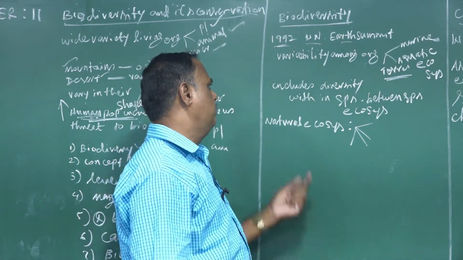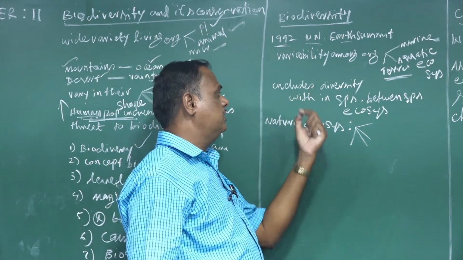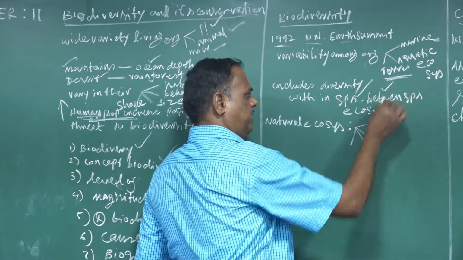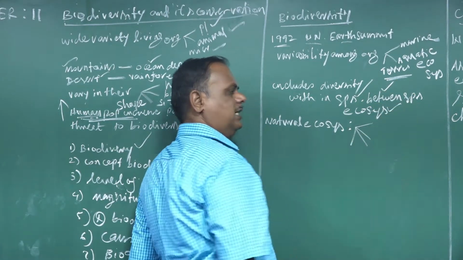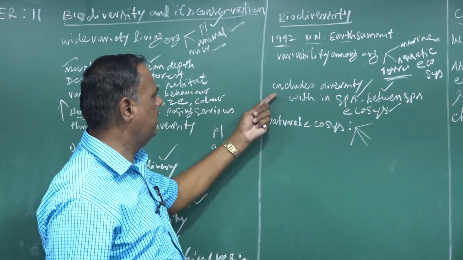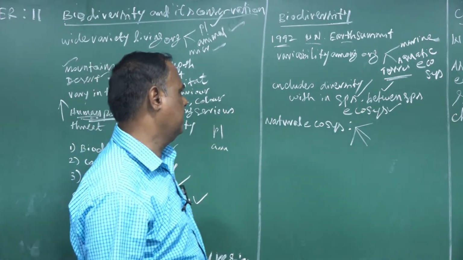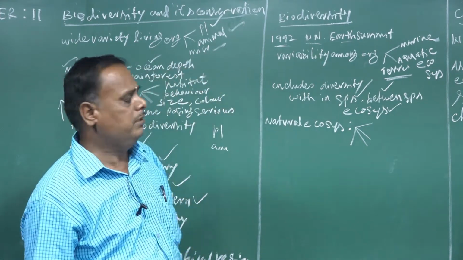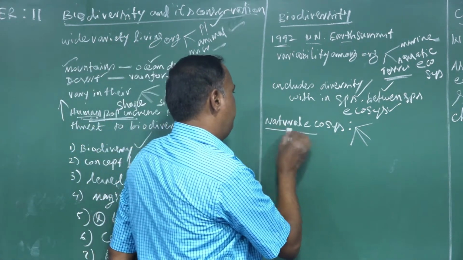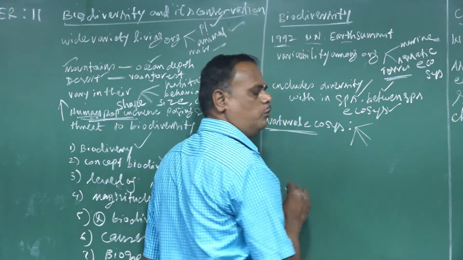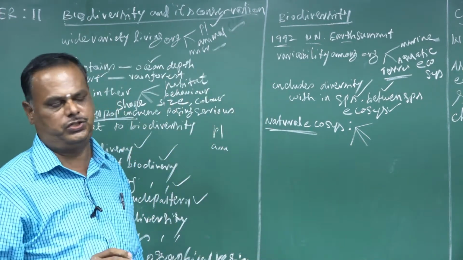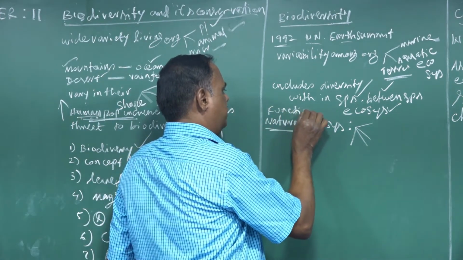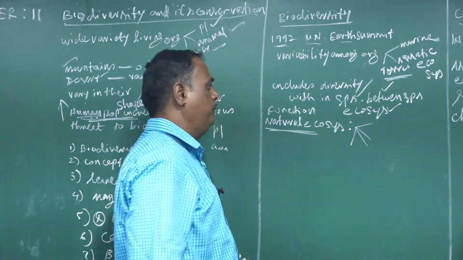It also includes the diversity, the variation within the species, between the species, and also of the ecosystem. At these levels the variation occurs in the organisms. At the same time, the natural ecosystem has important functions in maintaining ecological processes. What are the important functions of the natural ecosystem?